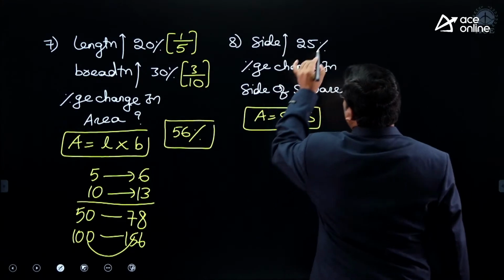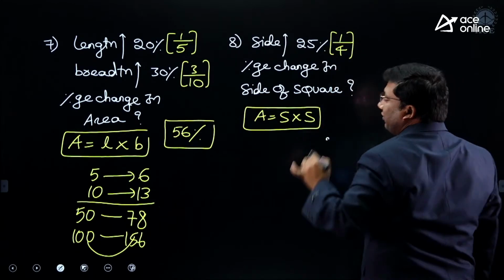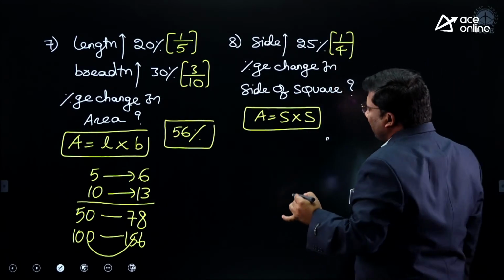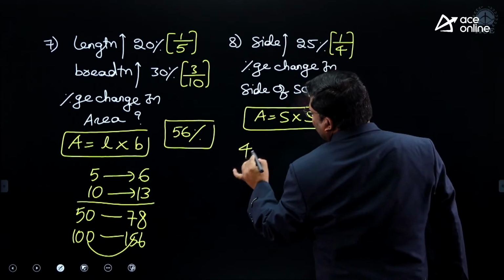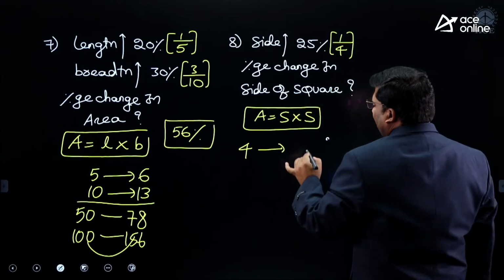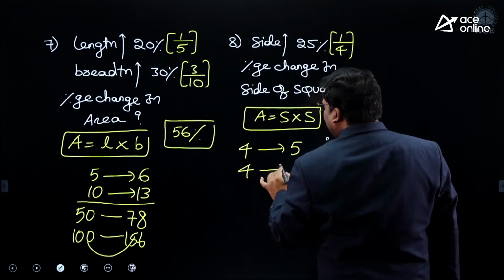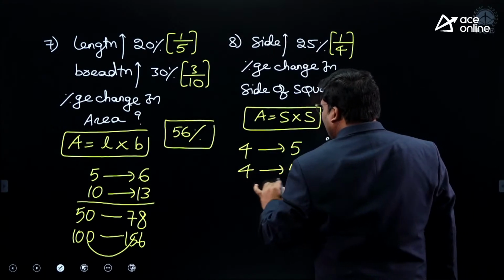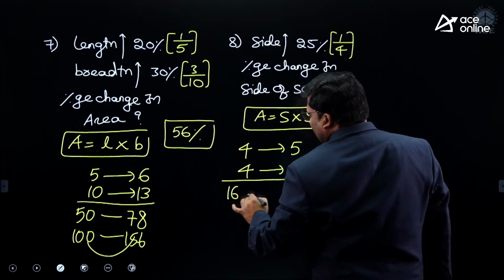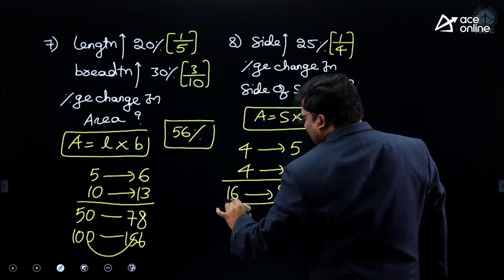25% is 1 by 4. On 4, 1 increase. Denominator is always the initial value. On 4, 1 increase, 5. Again on 4, 1 increase, 5. 4 4s are 16. 5 5s are 25. 16 is becoming 25.